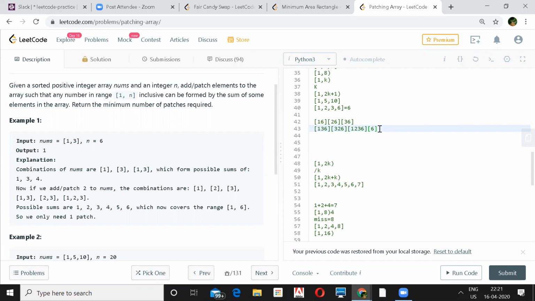Yeah. So if the target is like 13 or so, you surely have to add 6 first and then go ahead. In my case, I'm just checking all the possible sums we should take care of.